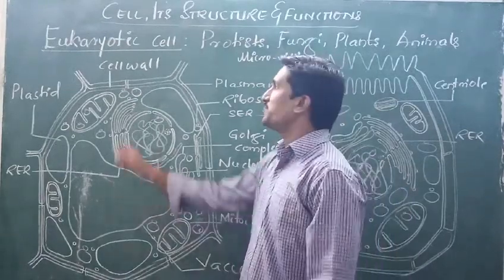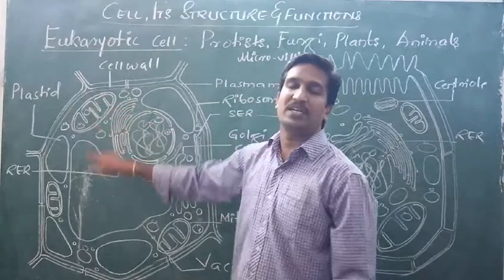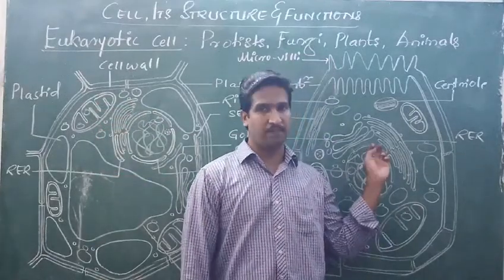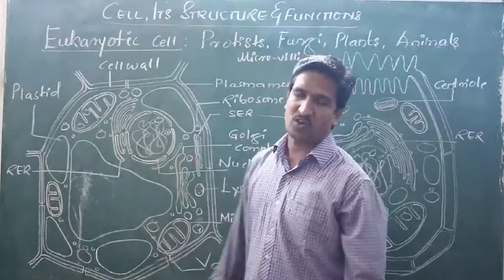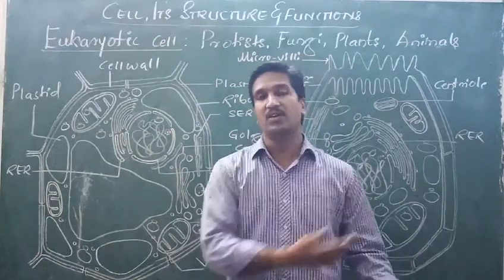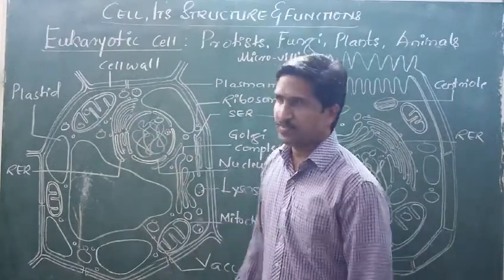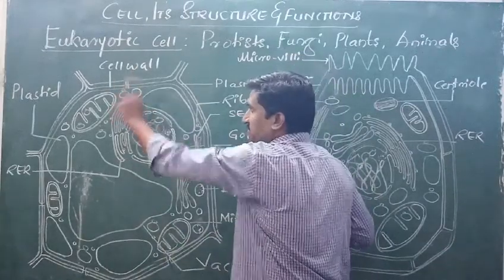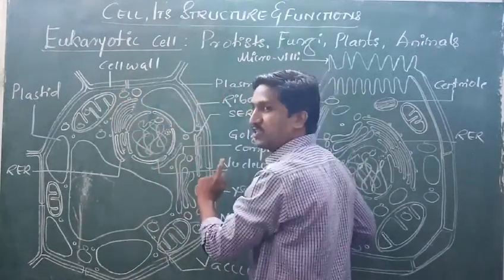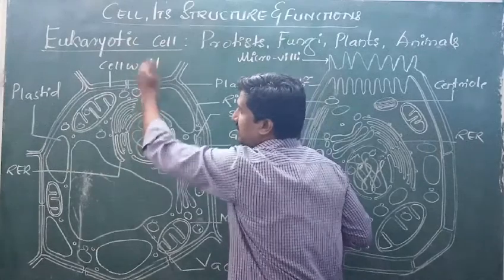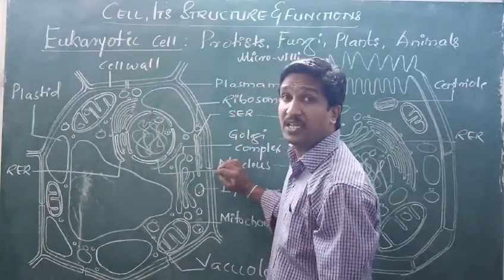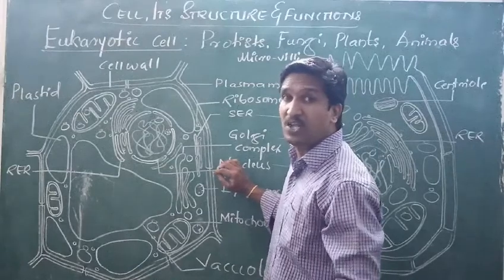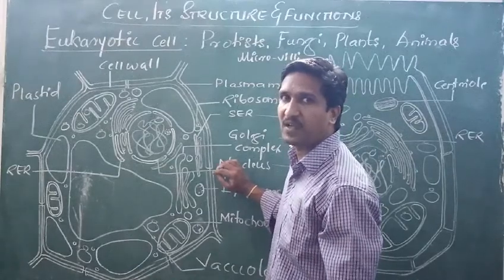Plasmodesmata is present in a plant cell, but it is not present in the animal cell. Right? Cell wall is present in the plant cell. It is not present in the animal cell. After learning, we will go for comparison. So first the cell wall is present, then the plasma membrane is present, and beside the neighboring cell there is a channel for exchanging material from the neighboring cell called plasmodesmata.